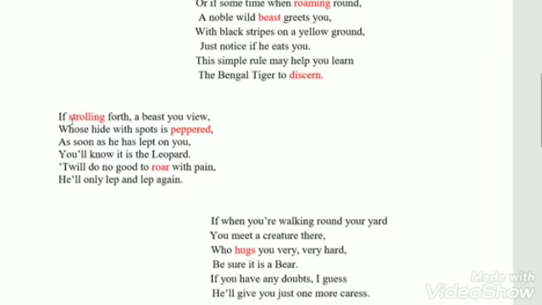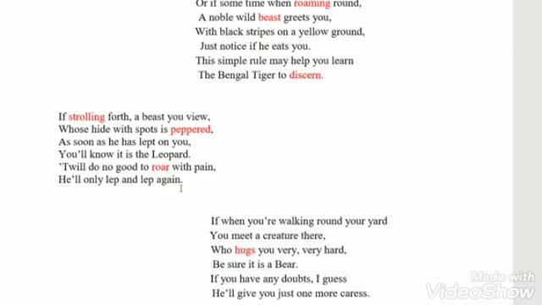Then the poetess says, if you stall forth or ahead and you view a beast there, whose hide with spots is peppered, who has skin with spots on it, and as soon as it has leapt on you, you will know it is a leopard. It does not help to roar with pain, but it will only leap and leap again.